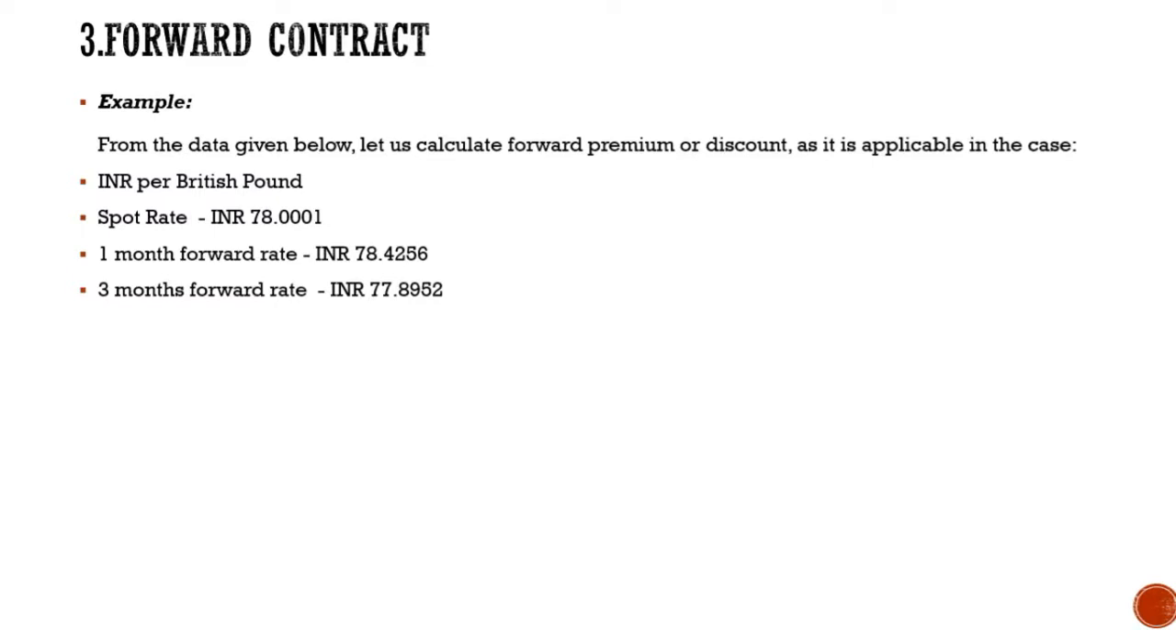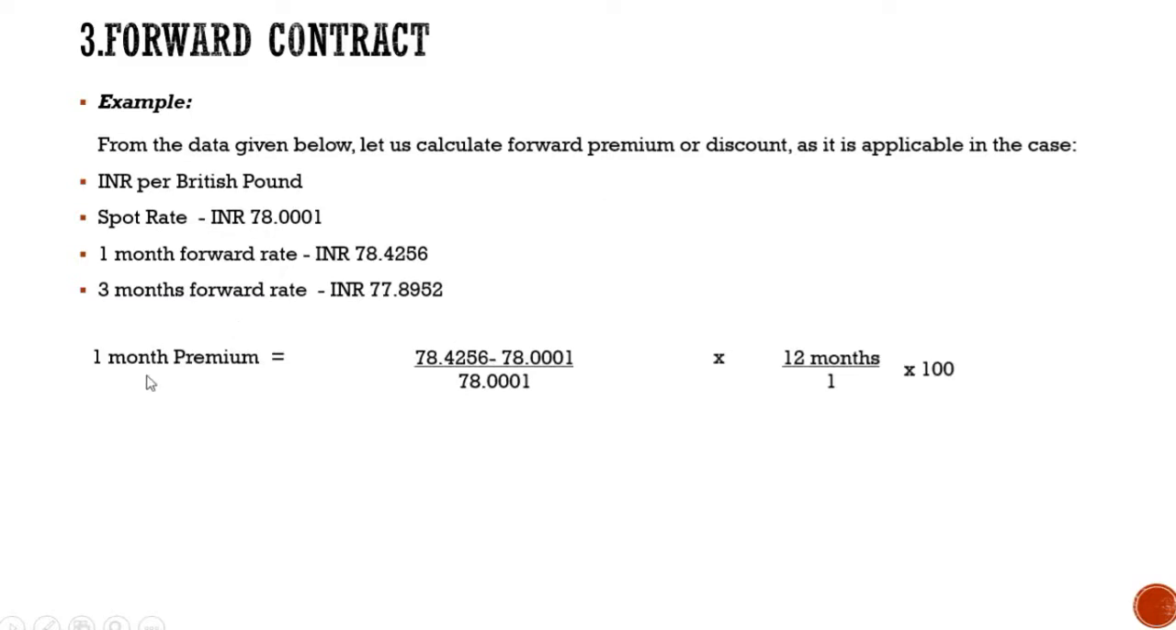Now the very first rule, in order to find whether it is at a premium or a discount, is that we have to compare the spot rate and the forward rate. So let us first compare the spot rate, which is 78.0001, with the 1 month forward rate. Now when you compare it, we come to know that the forward rate is more than the spot rate. Now as per the rule, when your forward rate is more than your spot rate, then we will have a forward premium.